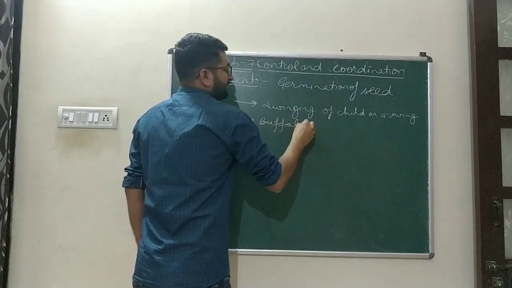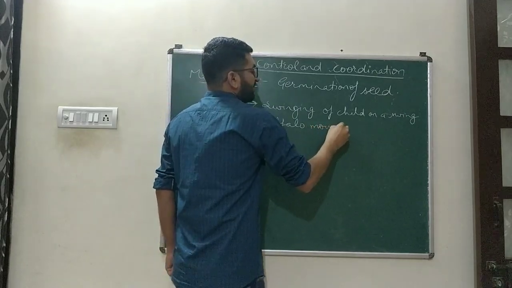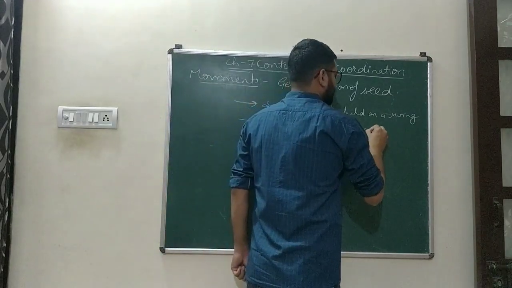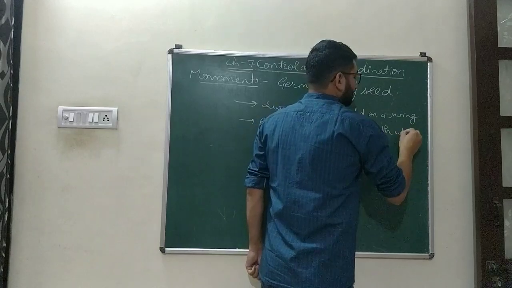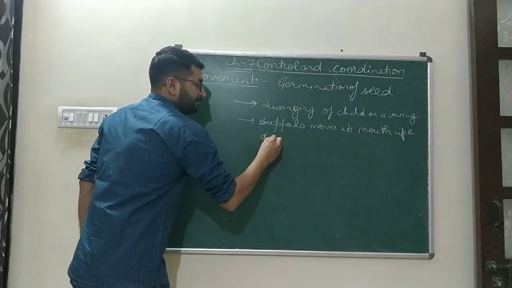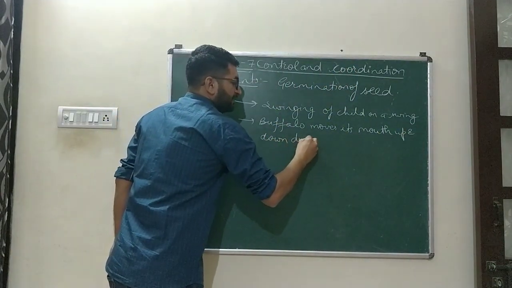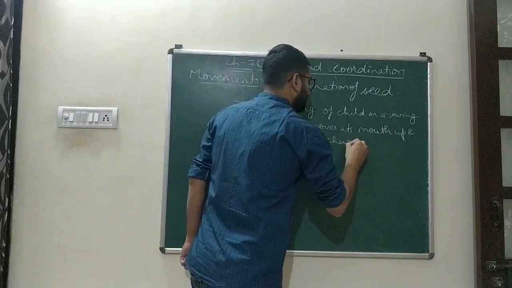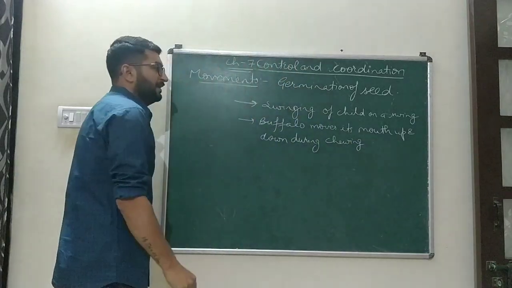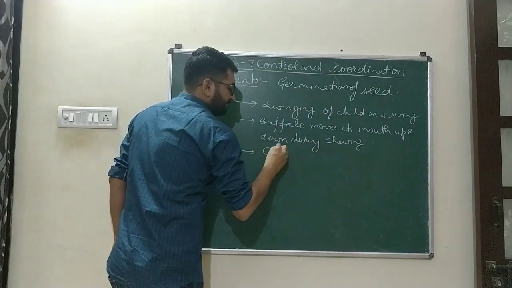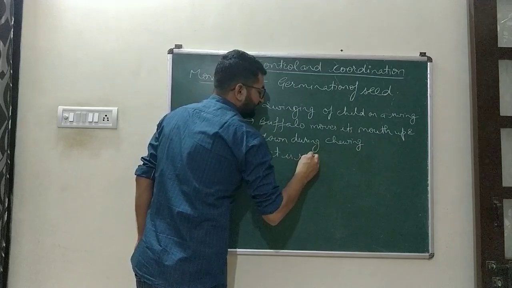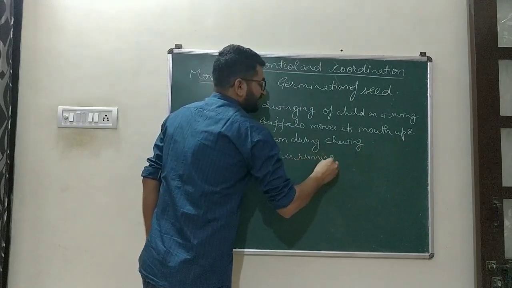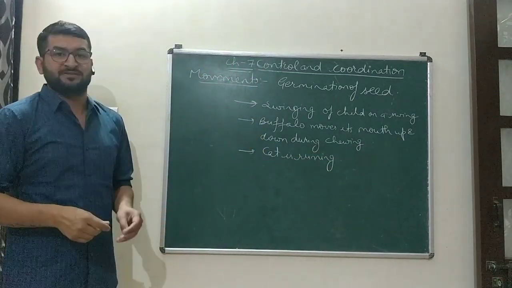A buffalo moves its mouth up and down during chewing. A cat is moving. Cat is running. These are also certain kinds of movements.